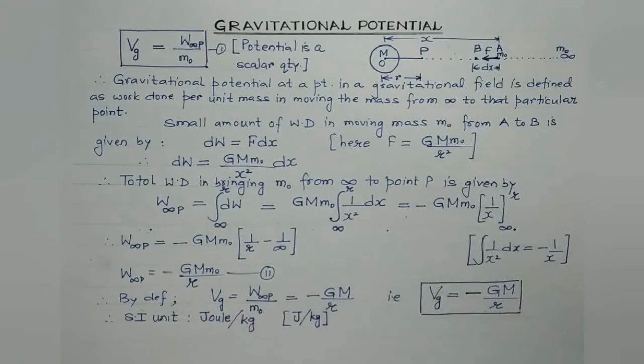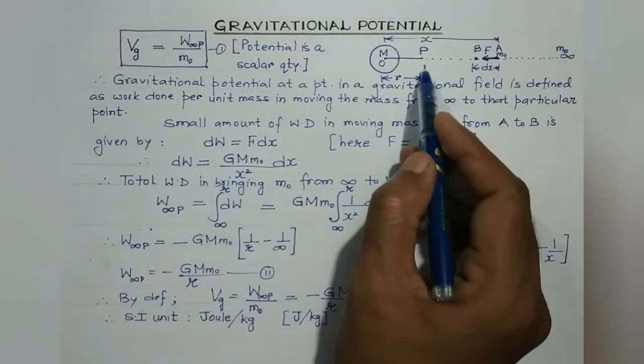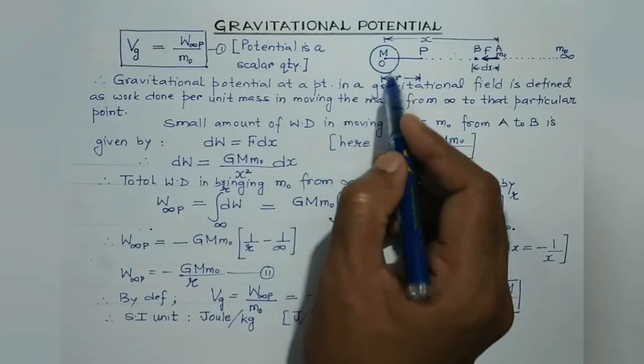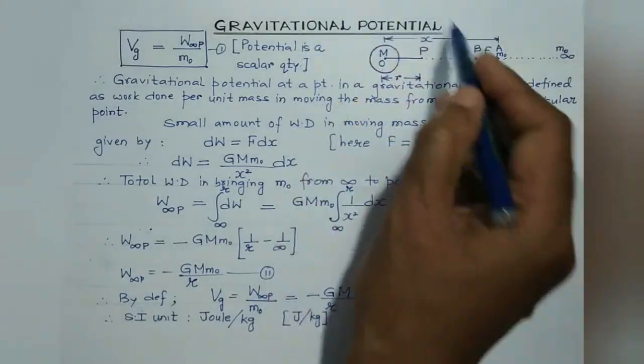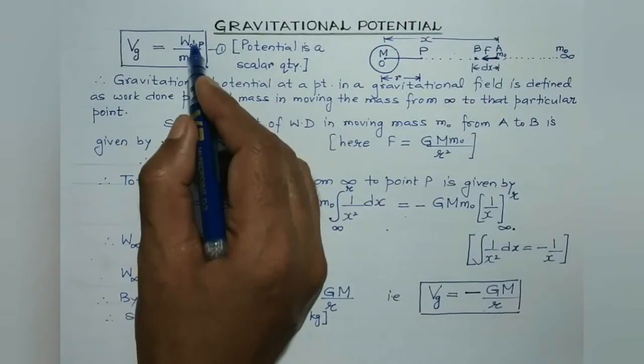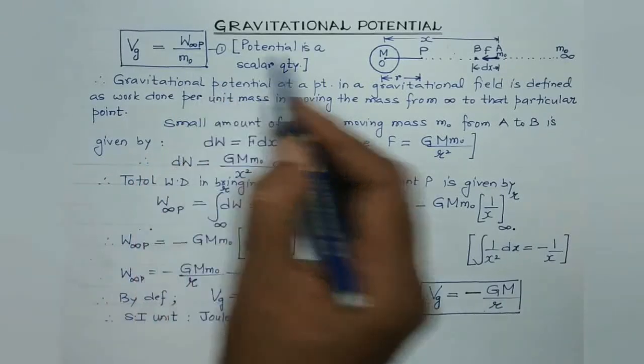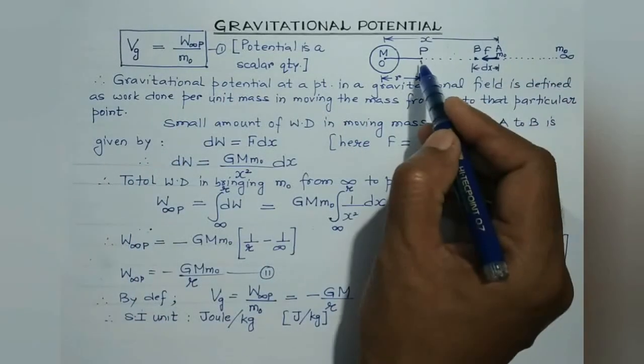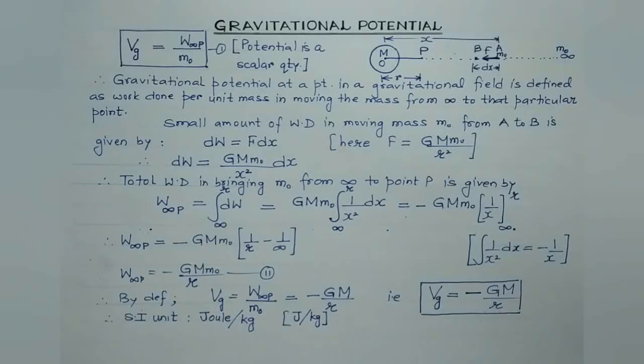So this is about gravitational potential. Again I repeat, students, gravitational potential at a point due to a source mass in the gravitational field is defined as the amount of work done per unit test mass in bringing this test mass from infinity to that particular point, right? So this is how we define gravitational potential. In this session we have discussed gravitational field and gravitational potential, and we have derived the expressions for these quantities as well.